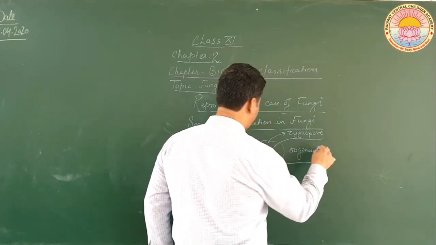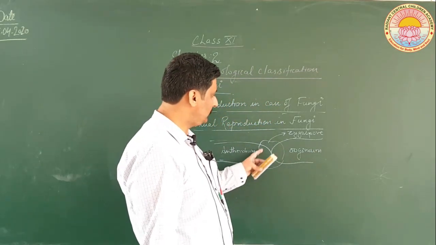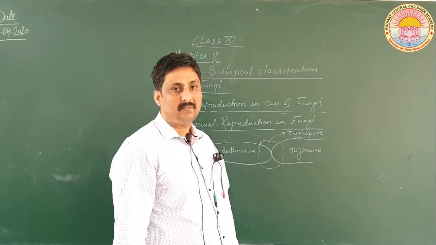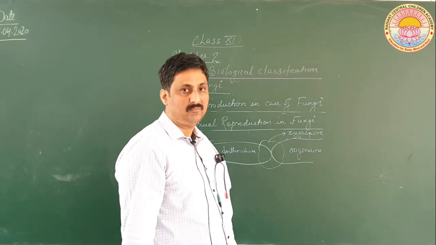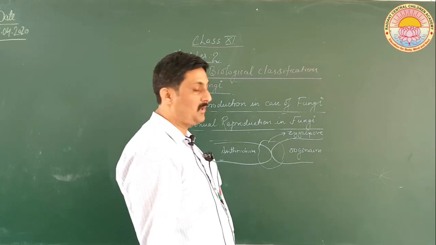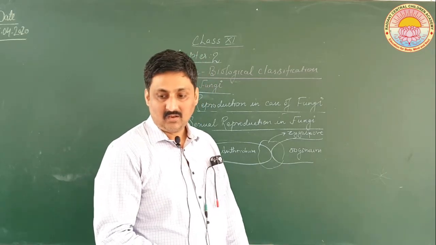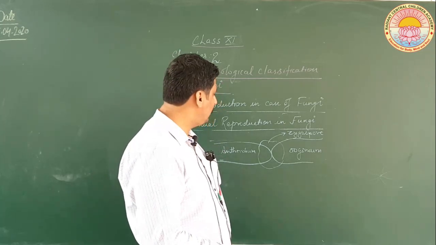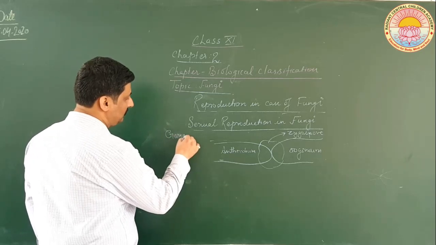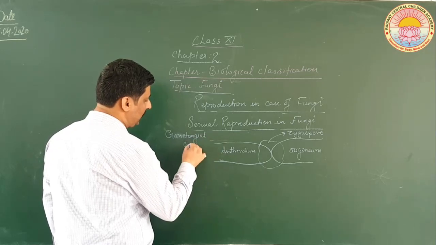Now after some time, when the zygospore is formed, the spores which are present here will be released outside after the formation of zygospores. So this is a kind of sexual reproduction where the two reproductive organs come in contact with each other, and that is the reason why it is called gametangial contact.